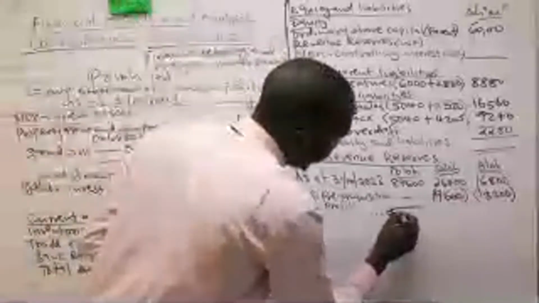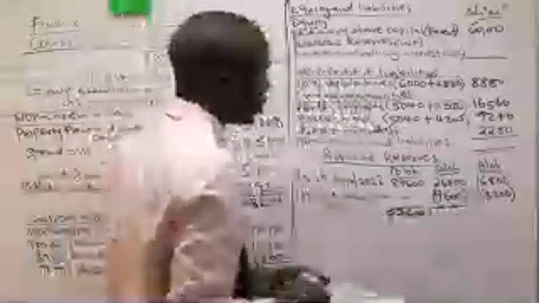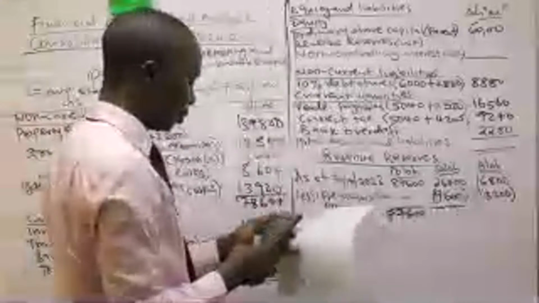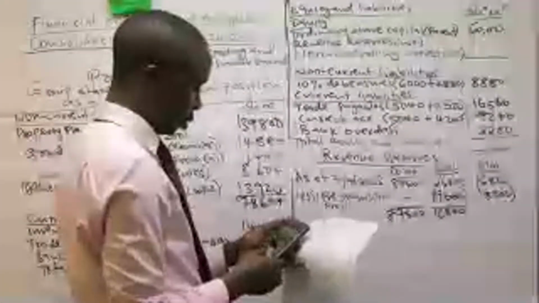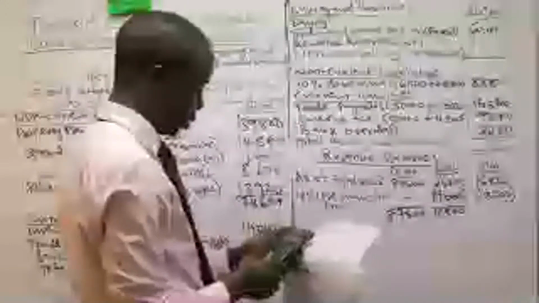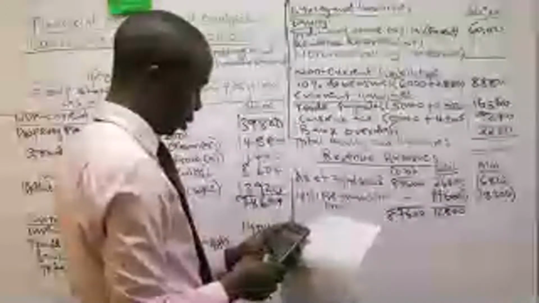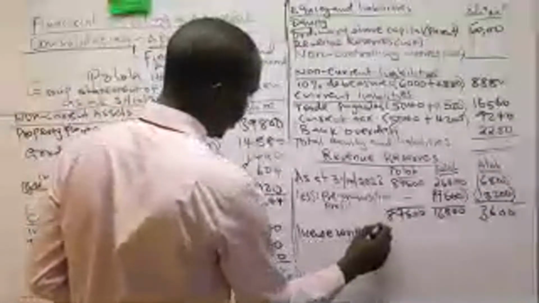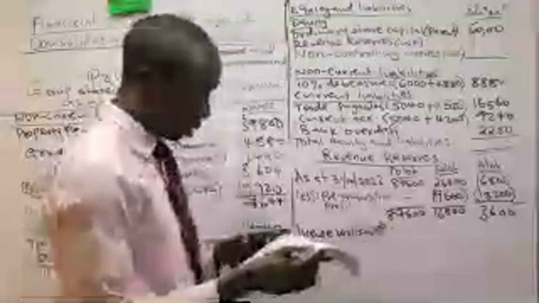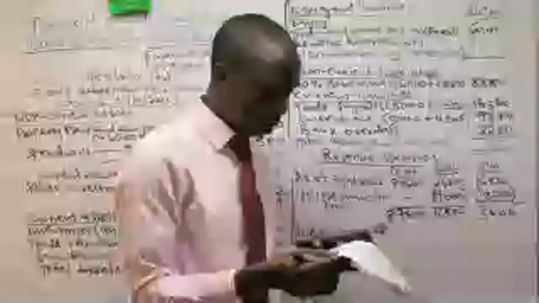So up to this point, we have some amount. We have this amount. So this is the profit for the year so far. So the only thing I will be able to record here is the license, which is supposed to be written off. License written off. Why? Check under additional information number 3. This is under Soro.